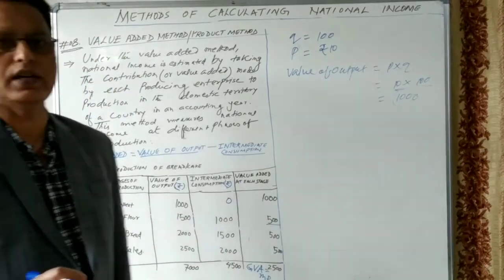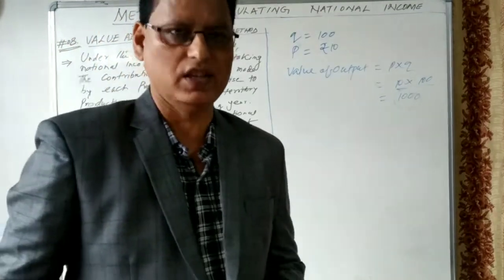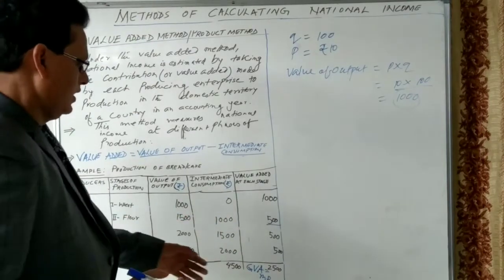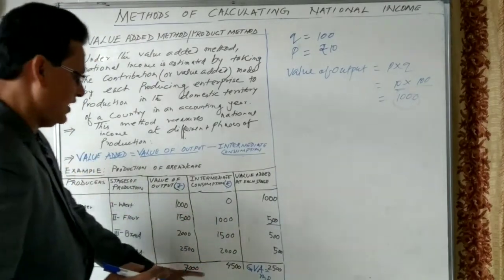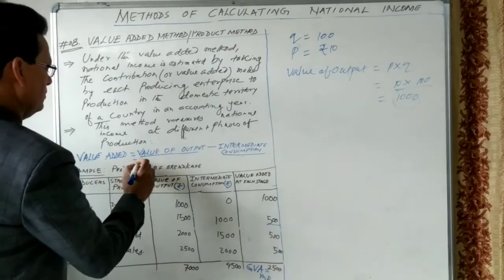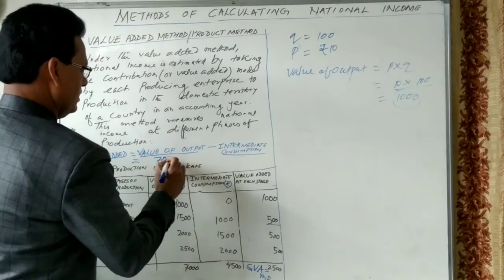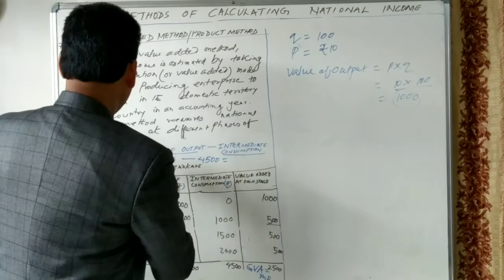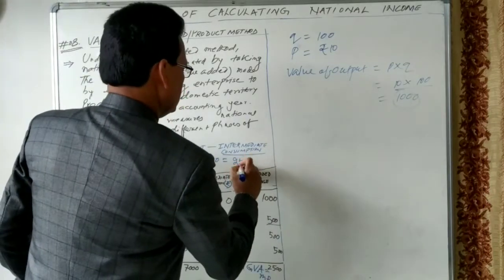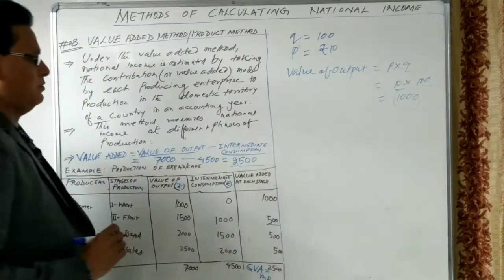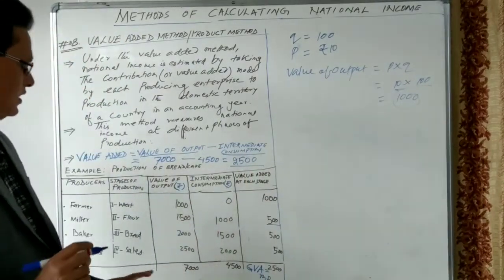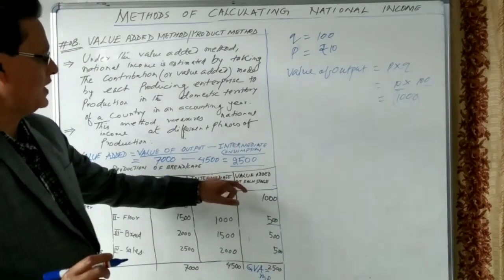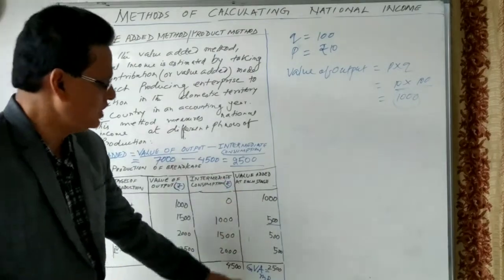4500 is the value of raw materials. So again we can find out the value added. If we take the value of output as 7000 and intermediate consumption as 4500, then the value added will be 2500 rupees. This 2500 rupees we have calculated either from the value of output minus intermediate consumption, or by taking the sum of the value added at each stage.